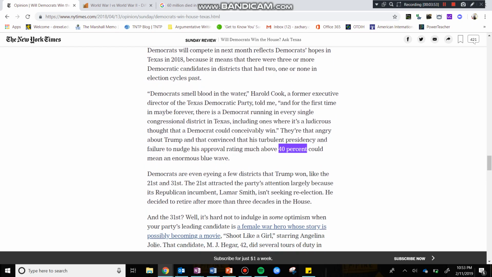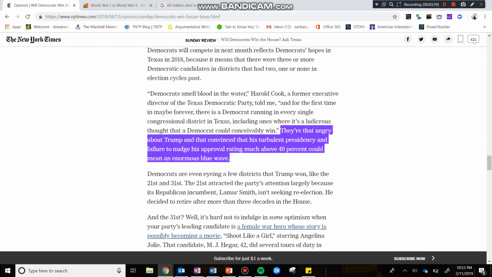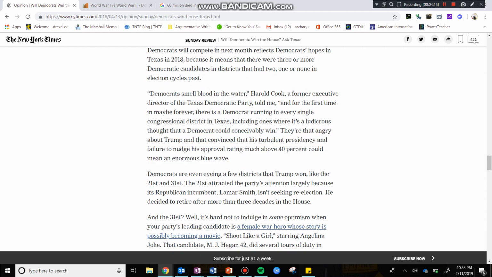But as I was reading this over, one thing really jumped out to me, and it was this right here. It says they're angry about Trump, and they're convinced that his turbulent presidency and failure to nudge his approval rating much above 40% could mean an enormous blue wave. Now, what's the problem with this? Well, obviously the problem is that this 40% number doesn't tell us where it actually came from. So right off the bat, I should be skeptical. If I don't know where this came from, I cannot just assume that this information is accurate, even though it's in the New York Times. I need to make sure that this number is in fact accurate.